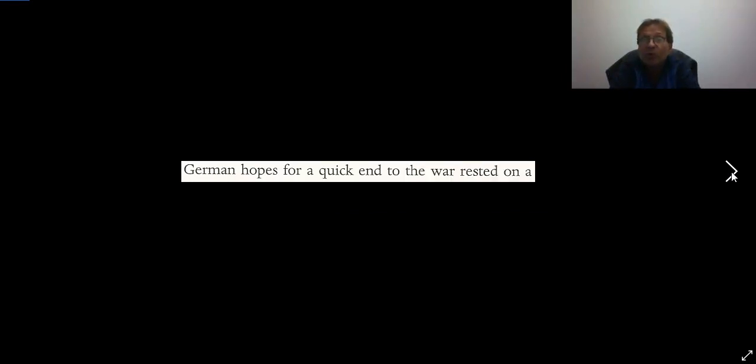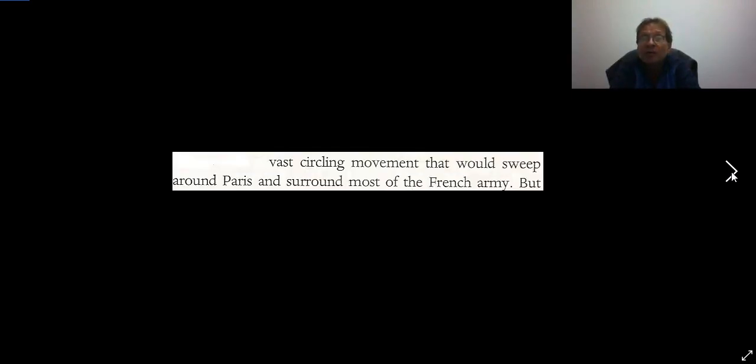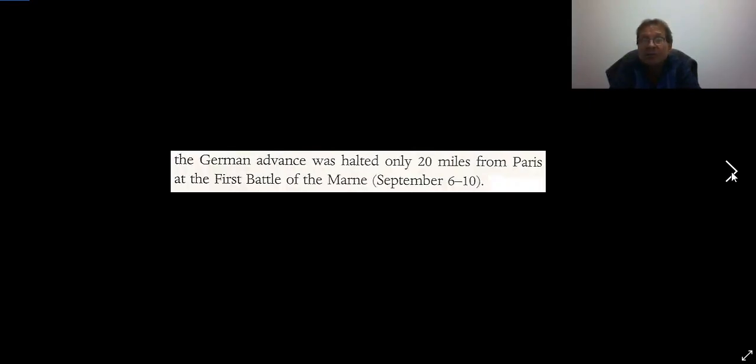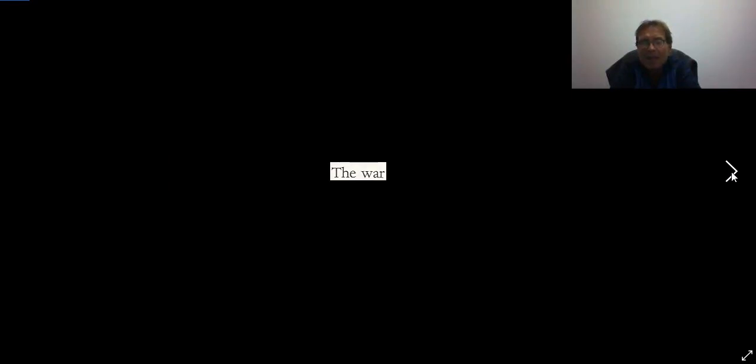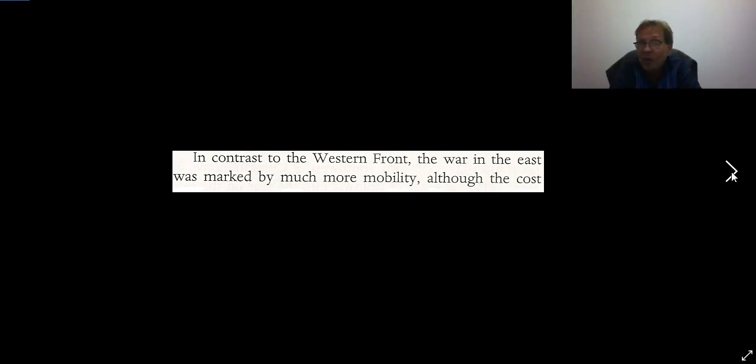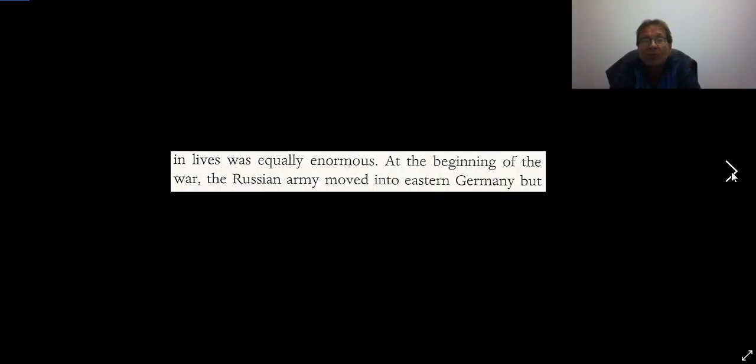And the German hopes for a quick end of the war, again, rested on this vast circling movement that would sweep around Paris and surround most of the French army. But the German advance was halted only 20 miles from Paris at the First Battle of the Marne. And the war quickly turned into a stalemate. Now, in contrast to the Western Front, the war in the East was marked by much more mobility, although the cost in lives was equally enormous.